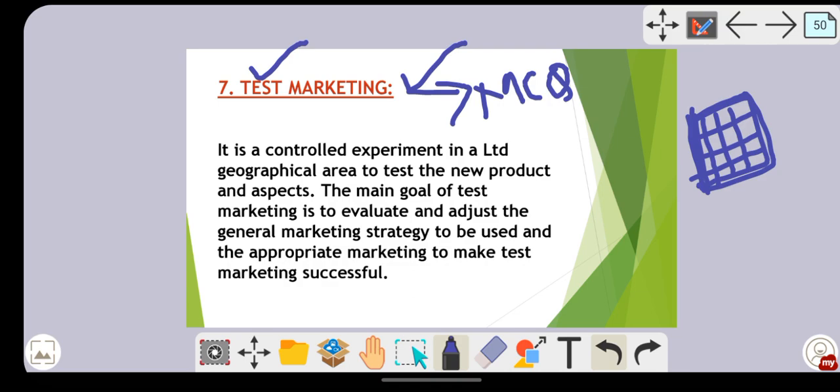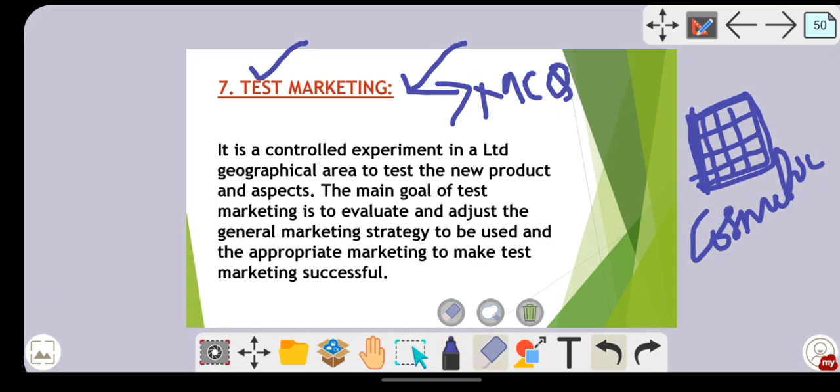Now suppose there is a company that has manufactured, say, a cosmetic cream. What happens at that time is the company will not release the product all at once. The best example for this would be your medical stores, if you have visited, or if you visit some doctors, they will give you some medicines, and on them it will be written "not for sale, only a sample," and the price won't be mentioned. That is what test marketing is. Why won't they set the price over there?